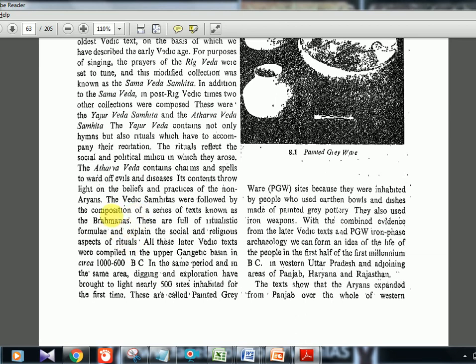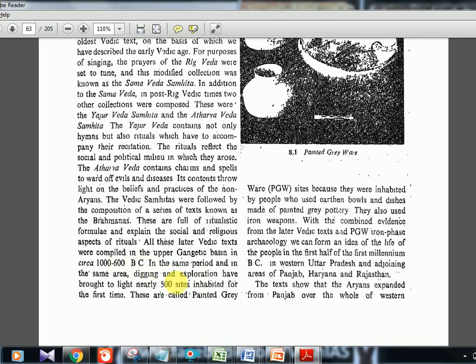So rituals and the composition is there in the Brahmanas. Then people actually settled in the Gangetic basin. You know, the Aryans came from the northwestern side, from Iran, from Europe, then to Iran, then to India, in the northwest Pakistan, India region. Then later now they are reaching the Gangetic basin. That is the story of the later Vedic period.